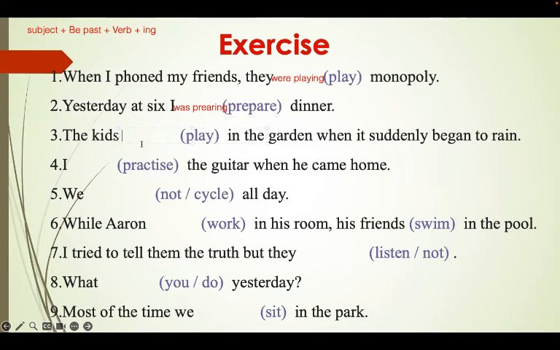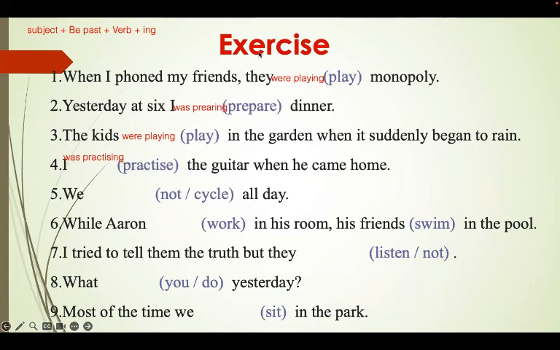Moving on to number 3, the kids were, because it's plural. The kids were, and then we add the verb play, and then ing. Playing, the kids were playing. Number 4, I was. Very good. And then you add practice. Okay, and then we add ing. I was practicing.